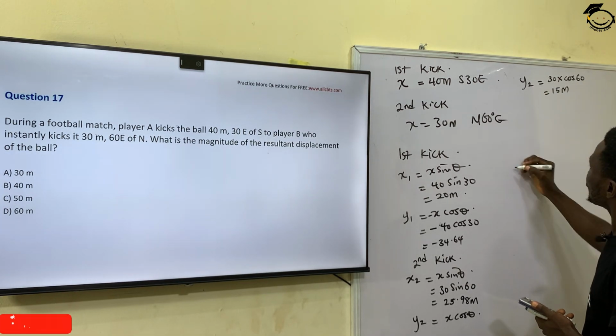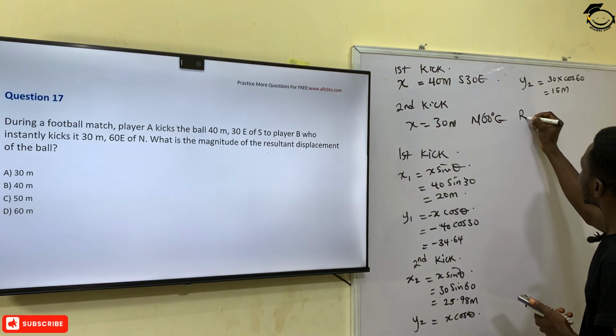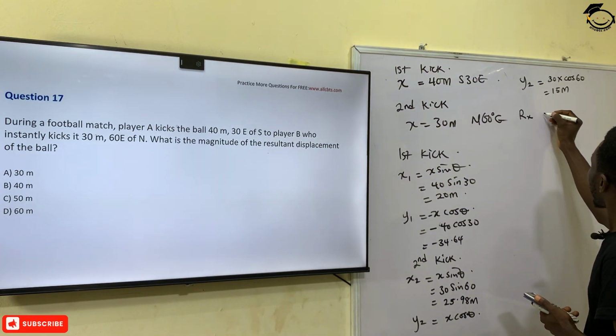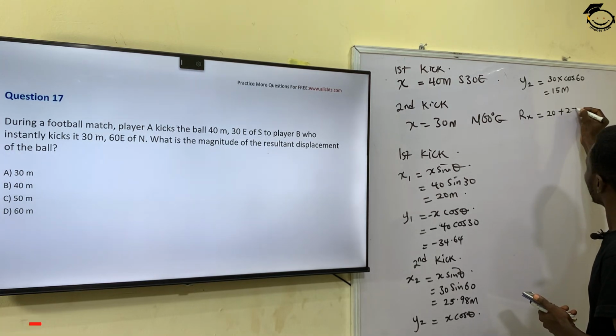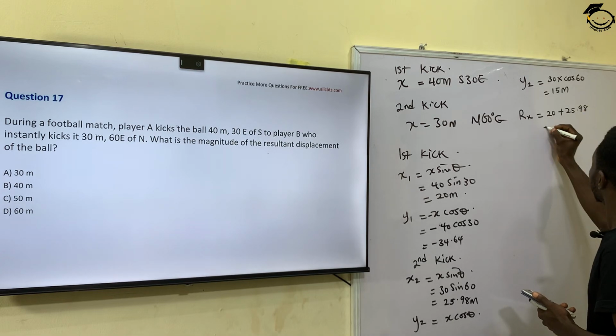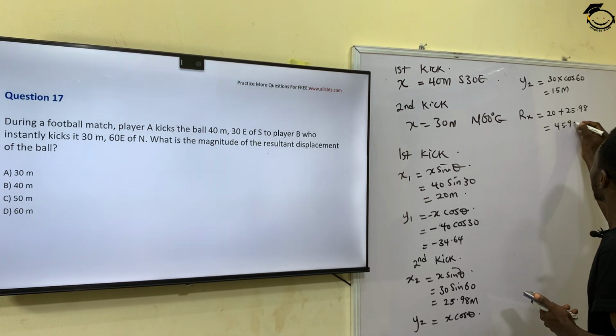So I will resolve my y and my x, so I have resultant of x, and that will give me 20 plus 25 plus 0.98, that will give me 45.98 meters.